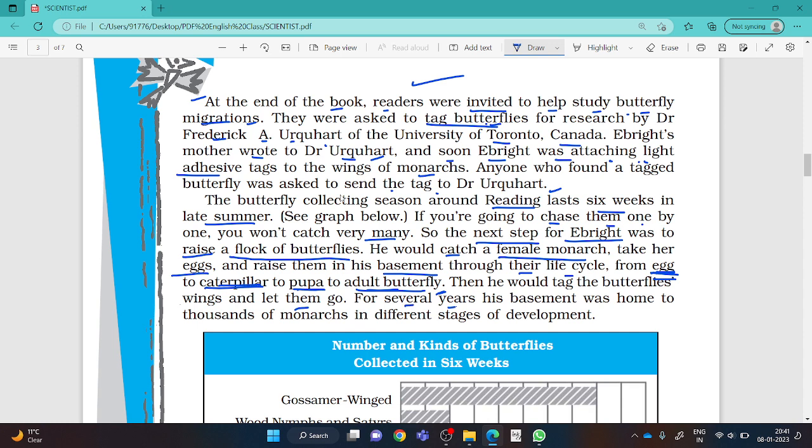For several years his basement, which means underground area or ground floor area, you can say, was home to thousands of monarchs in different stages of development.